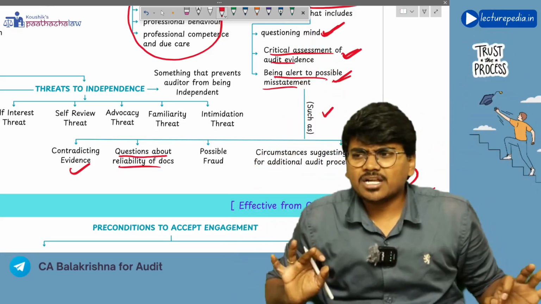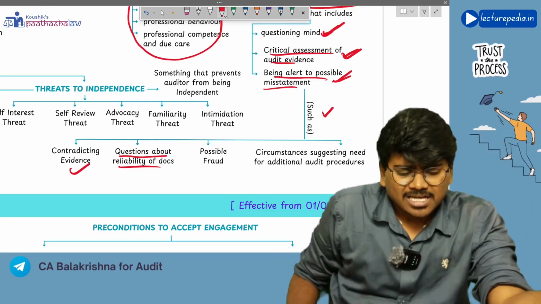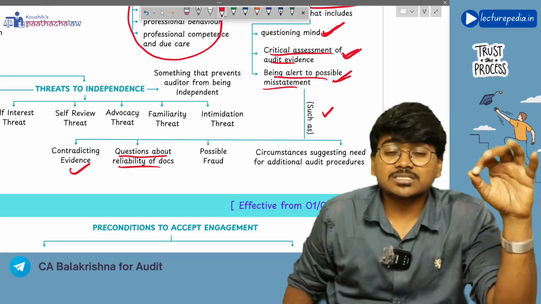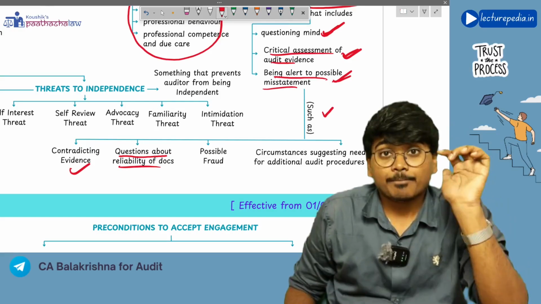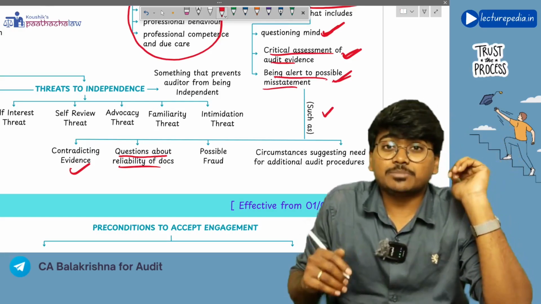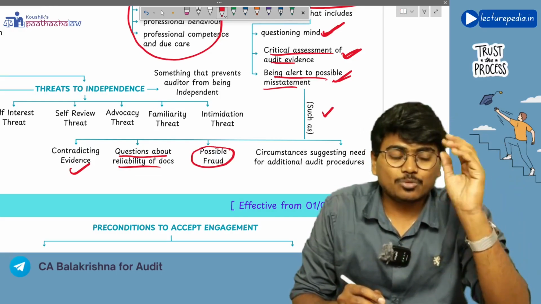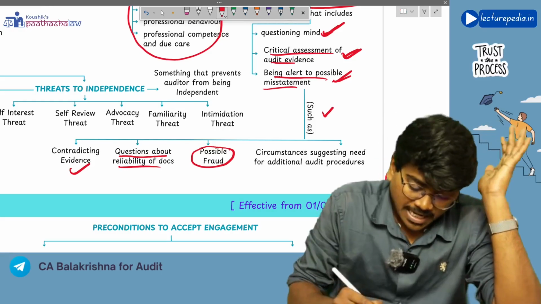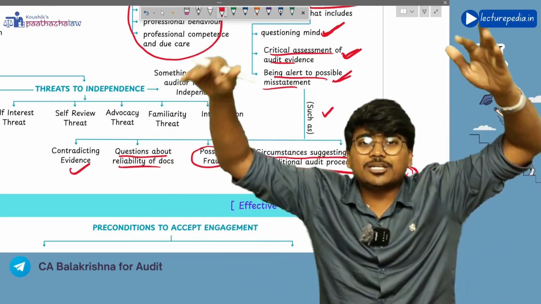Next, questions about the reliability of documents. If the auditor feels that the documents the management has submitted look like fake or improper documents, in such a situation also the auditor should be alert for misstatements. There could be a misstatement in that area. Next, possibility of fraud. You should also be alert whenever you find any conditions that might indicate a fraud. And circumstances suggesting the need for additional audit procedures.